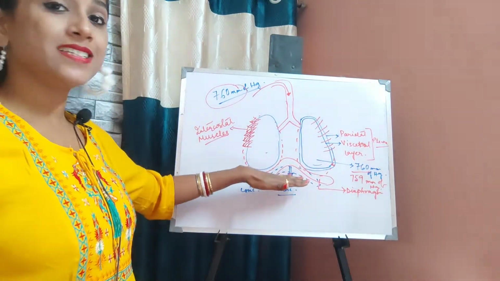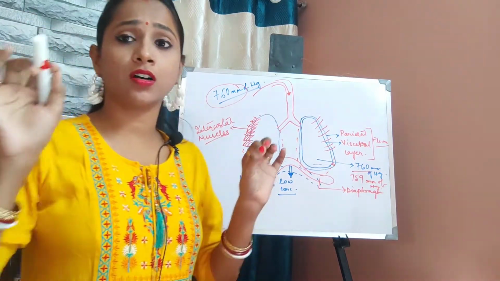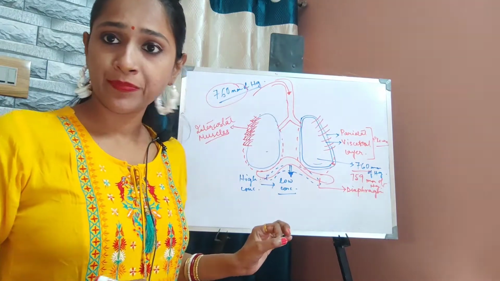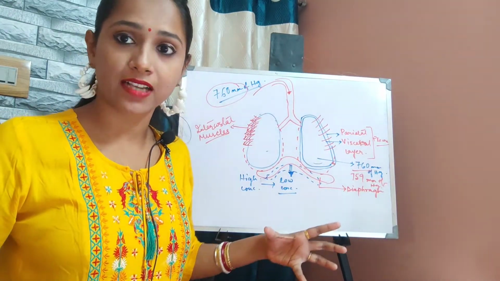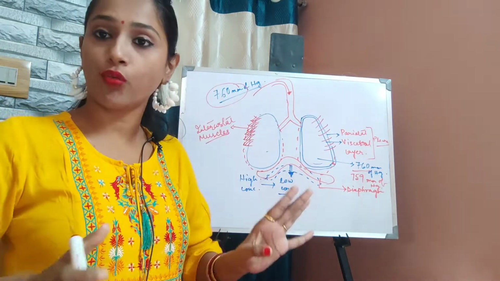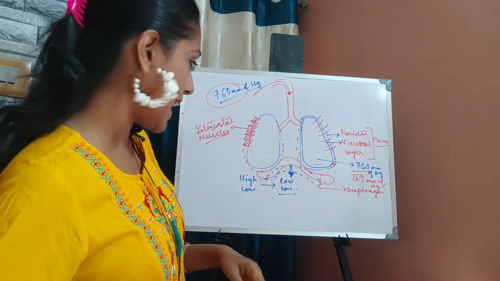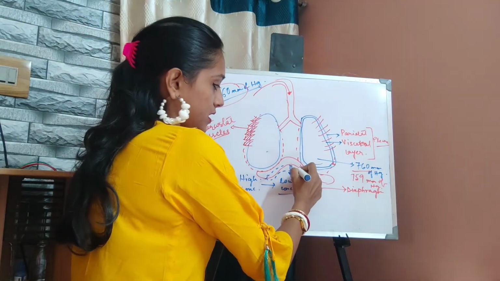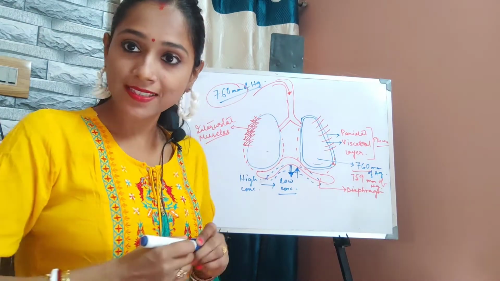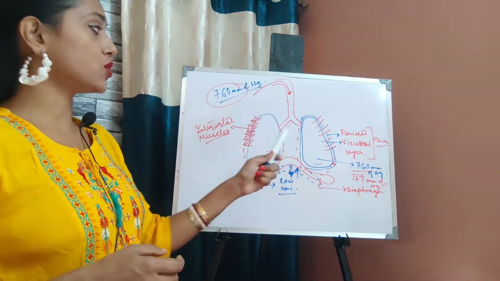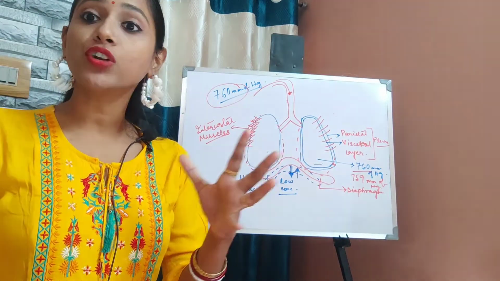Now this diaphragm and these intercostal muscles cannot stay like this forever. They will come back to their original place. That means now these muscles will relax. Their contraction period is over. As soon as they relax, they go back to their previous place. So the volume of the lungs will now decrease.